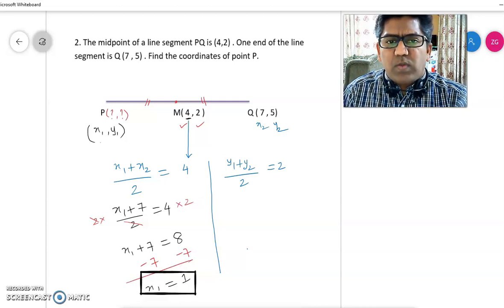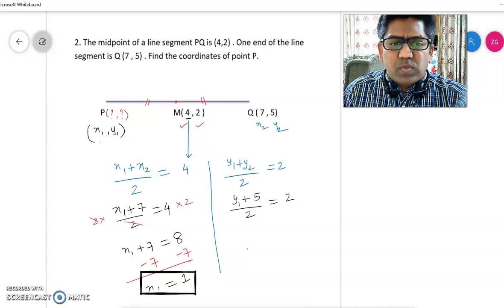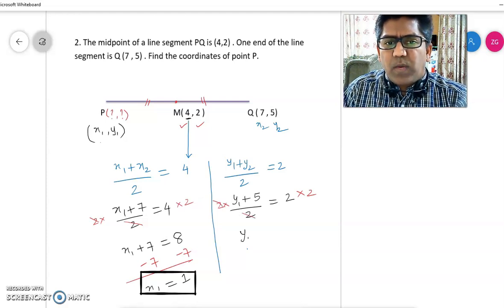Let's solve for y also. The value of y1 we don't know, so keep y1 as it is. The value of y2 is 5. (y1 + 5) divided by 2 is equal to 2. You need to eliminate the 2, so multiply both sides by 2. The 2 divided by 2 will get cancelled. You will get y1 plus 5 equals 4.